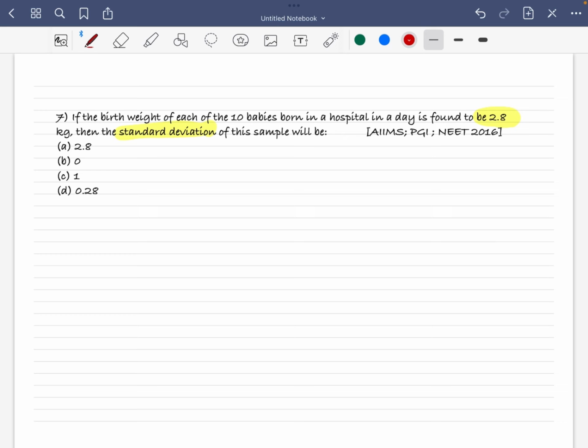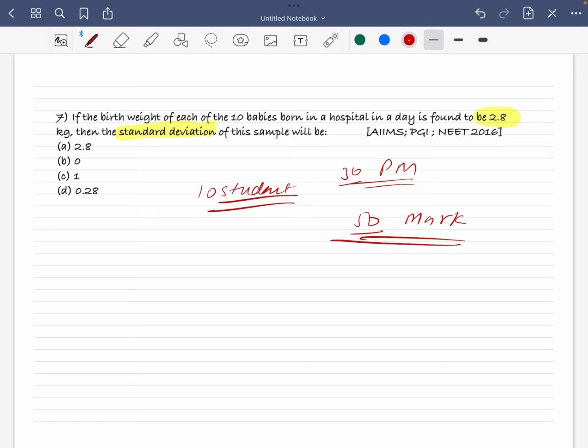For example, there are 10 students in the class, and say the passing mark is 30 and the average is 50 marks. If you got 50 marks, you are an average student.